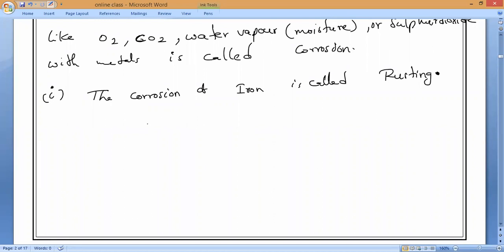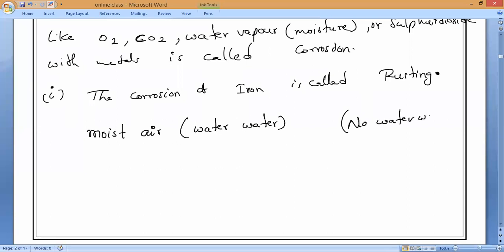Now, when these iron articles or iron pieces are exposed to moist air. So what do you mean by moist air? Anybody? Water vapor. Moist air means air which contains water vapor. If there is no water vapor, then that is called dry air. So for corrosion, do we need dry air or moist air, guys?